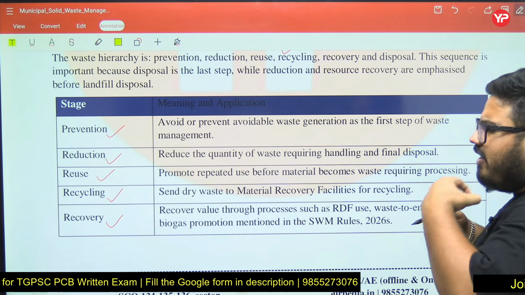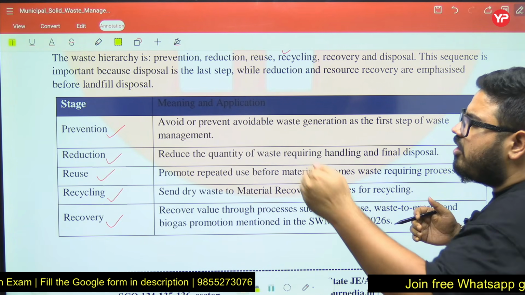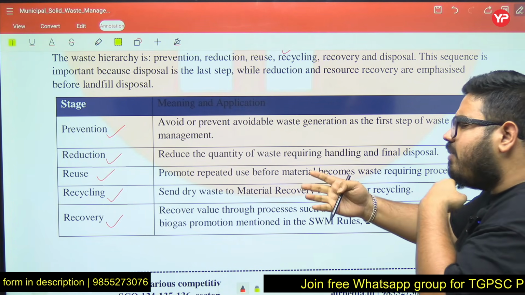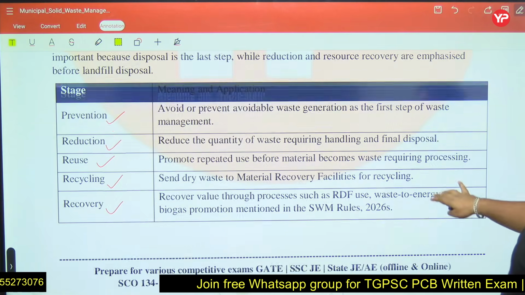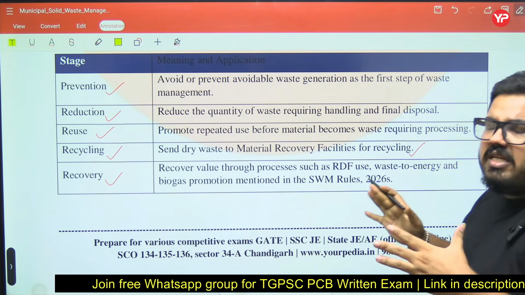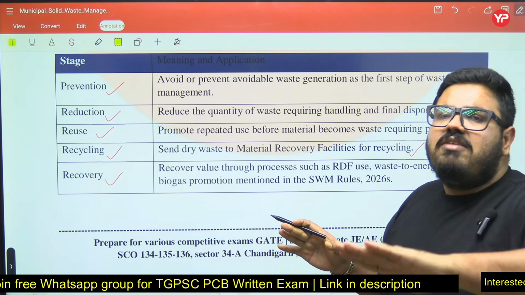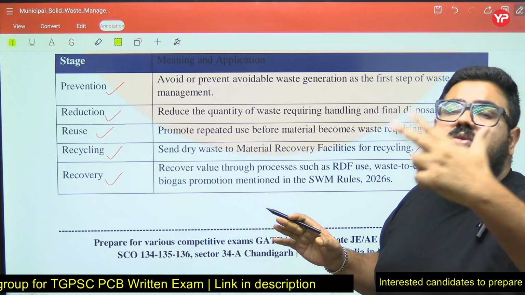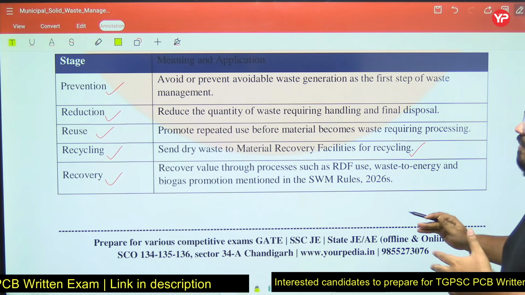Like I told you, every day you go to take milk from the shop. So every day you take your own carry bag, so that a new carry bag will not be there in the market. If a new carry bag is not there, it will also not cause pollution. It will not increase the waste. Recycling is there. Send the dry waste to the MRF. Sir, what is MRF? MRF is basically a Material Recovery Facility that is built in every city. Dry waste like paper, cardboard, rubber, textiles, all go to the MRF, so that RDF can be produced.